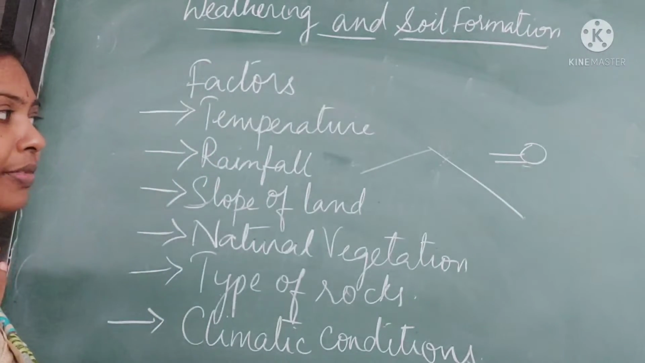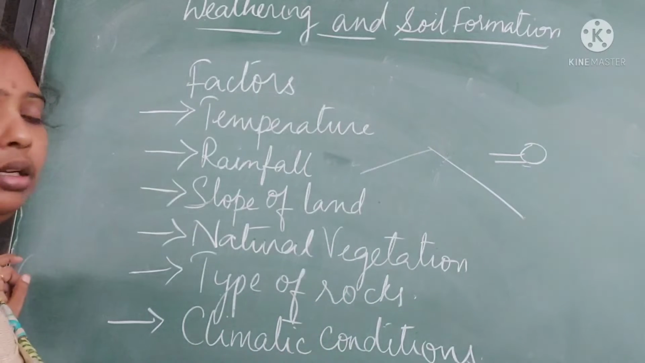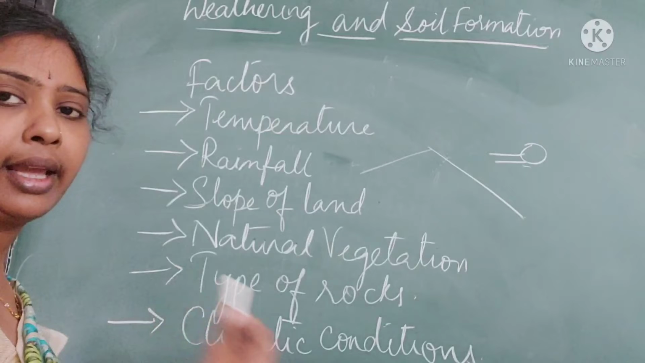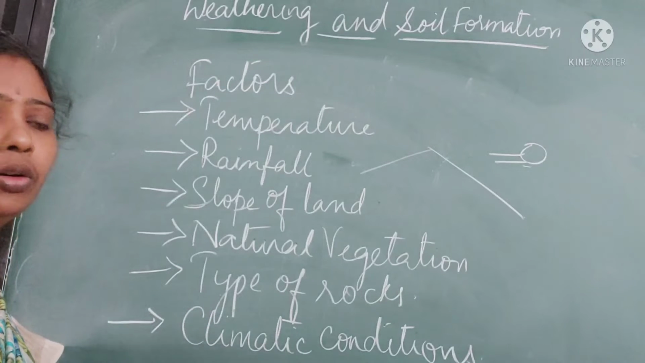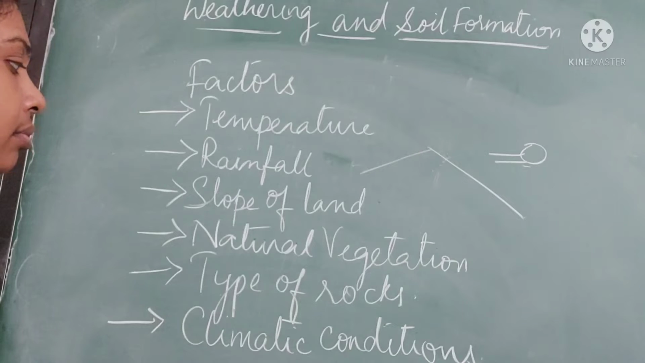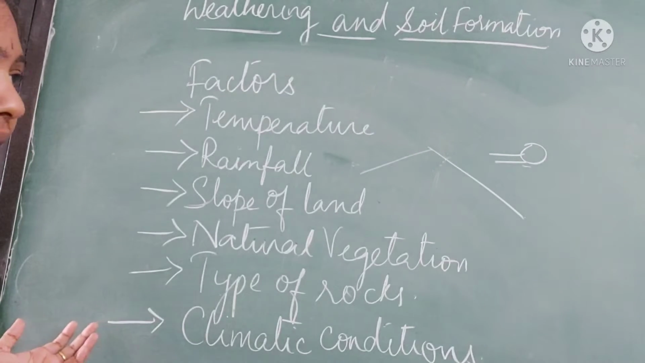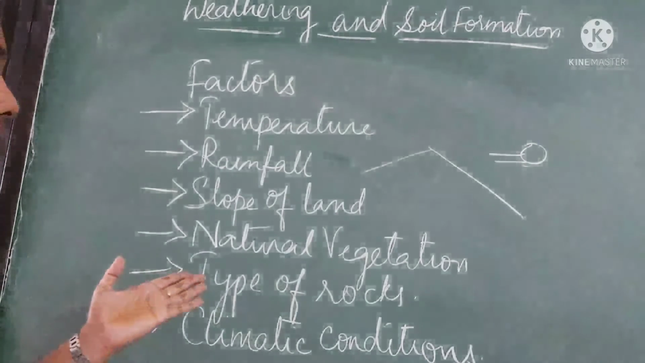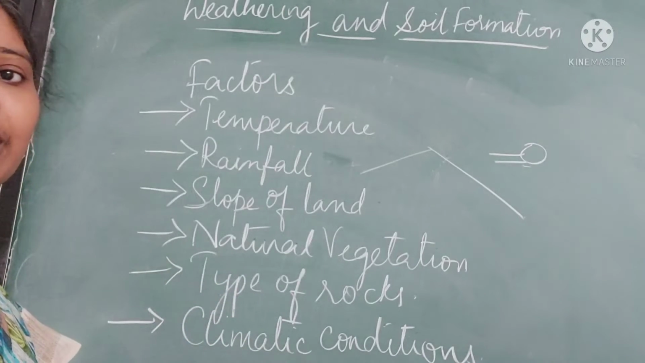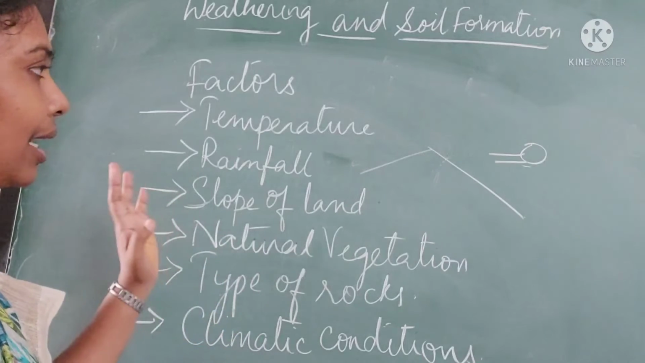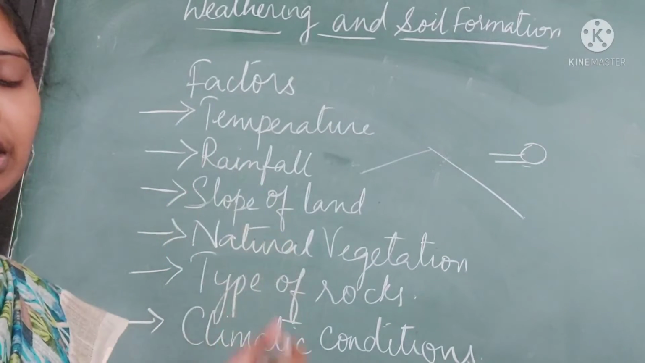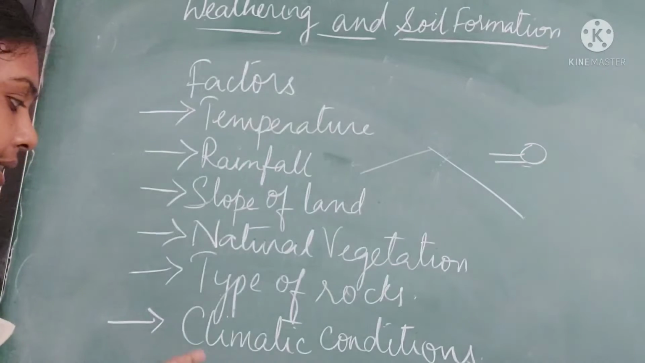Then obviously it will break up slowly. If natural vegetation is more, then weathering will be slow, breakup will be slow. Natural vegetation high, natural vegetation less, breakup will be faster. Type of rocks: if it is an igneous rock, harder rock or metamorphic rock, then breakup will obviously be slow. Sedimentary rock, softer rock, it will break up much faster.